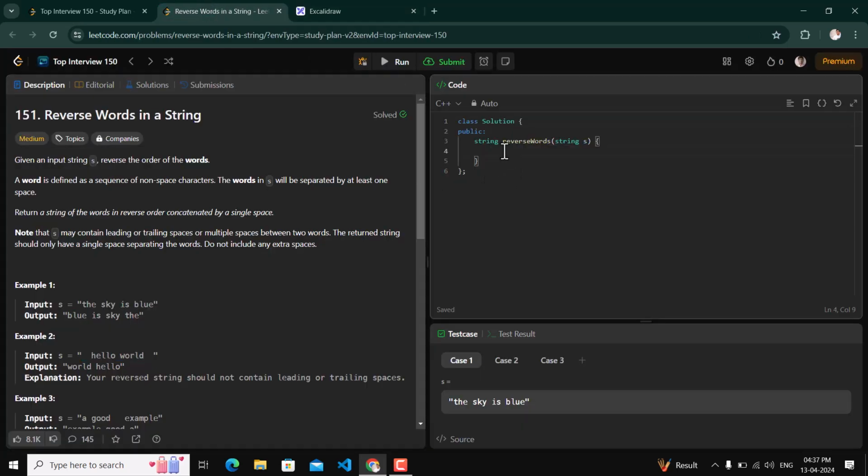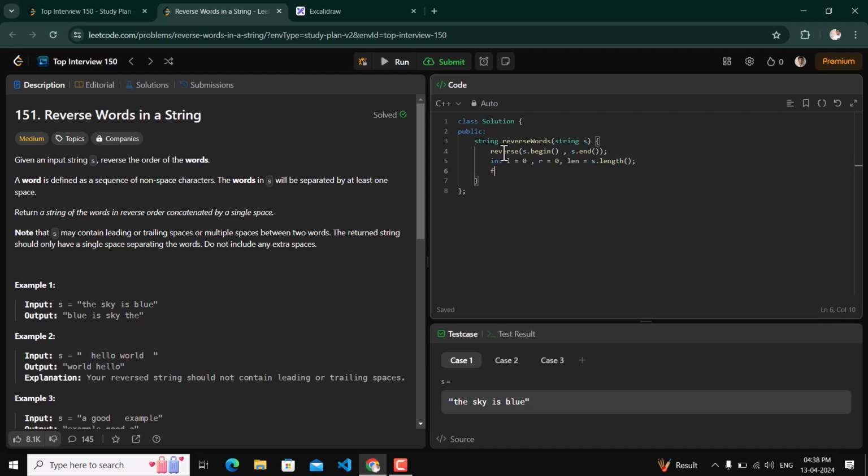So first of all we will reverse our string, using s dot begin and s dot end. So we have reversed our string. Now we will have our pointers: left is equal to 0, then right is equal to 0, then length is equal to s dot length.